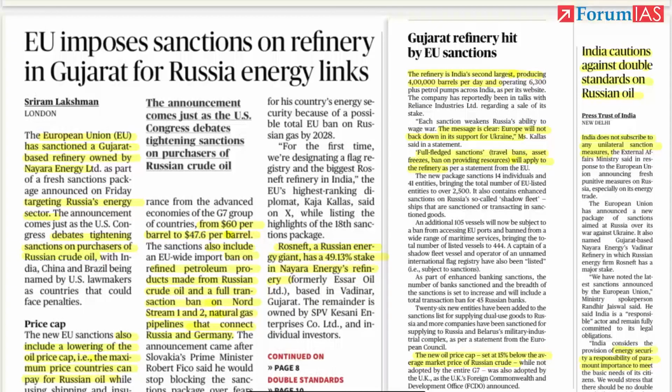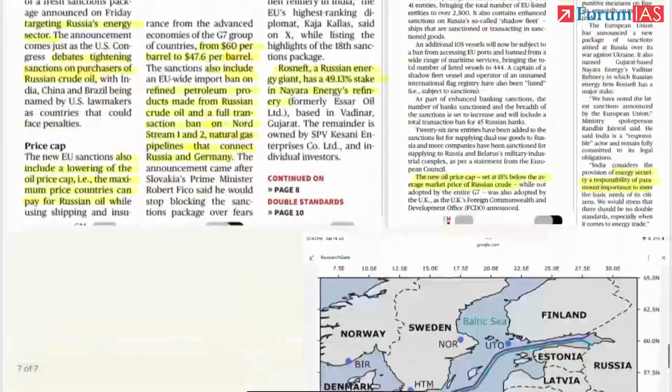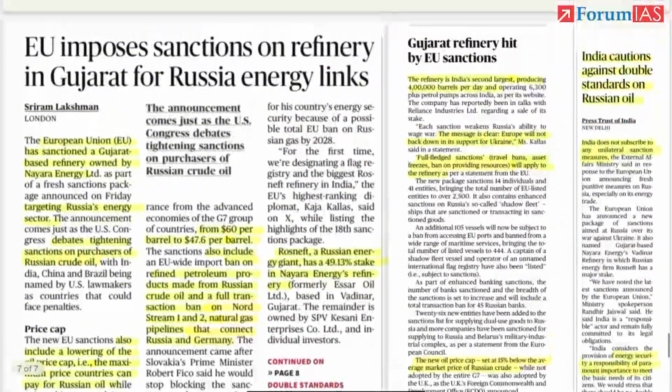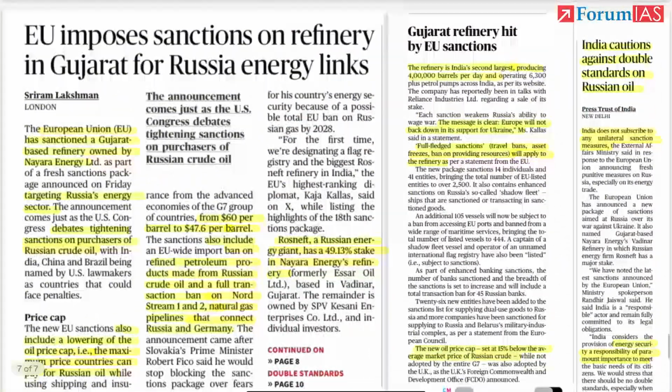Also imposed was a ban on European import from Nord Stream 1 and 2. What is Nord Stream 1 and 2? This is Russia, this is Germany, this is the Baltic Sea. This is Nord Stream 1 and this is Nord Stream 2. They basically supply LNG or gas to Germany through the Baltic Sea. A ban has been imposed on this also. So now we'll see how things evolve from here.